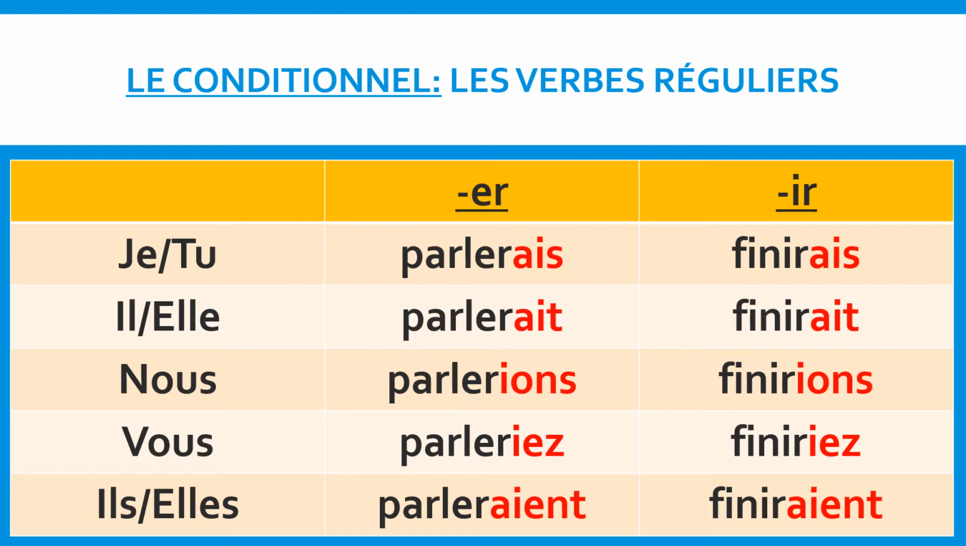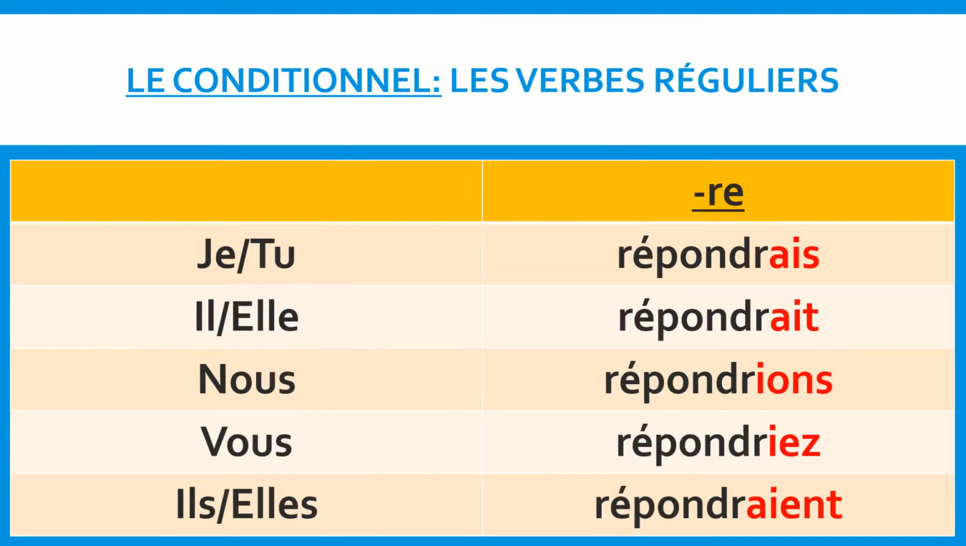In terms of pronunciation, you will be rolling your R's a lot in the conditionnel. So for example, je parlerais, tu finirais, nous parlerions, nous finirions. So whether you're conjugating regular ER verbs or regular IR verbs in the conditionnel, all you're doing is taking the regular ER and IR verbs themselves and simply adding the imparfait endings to it.